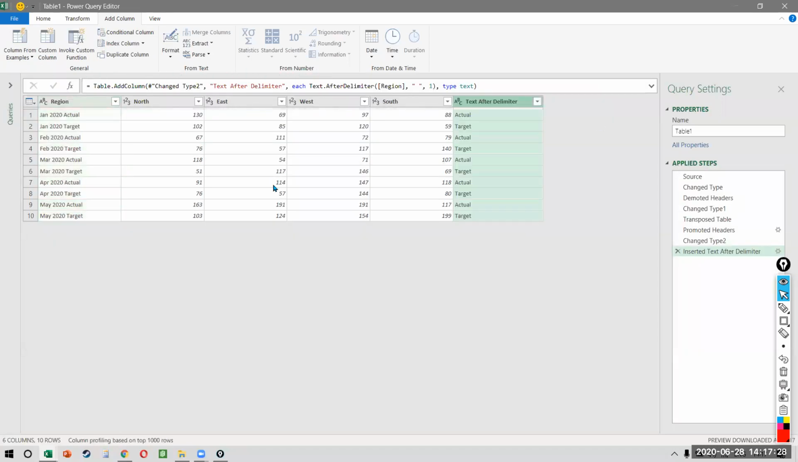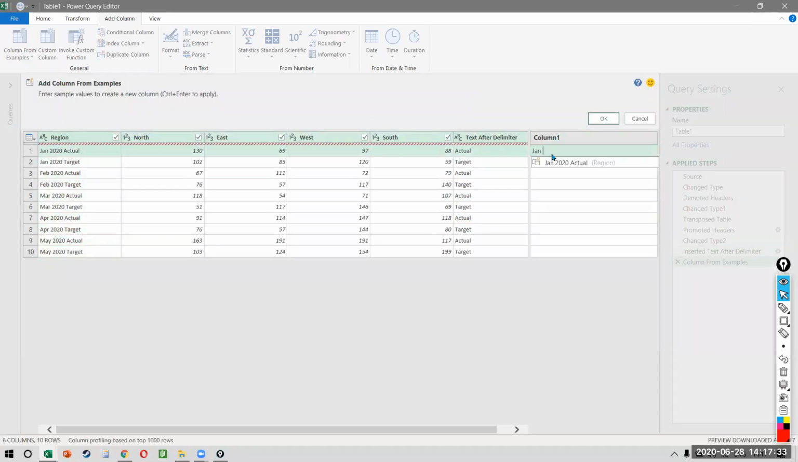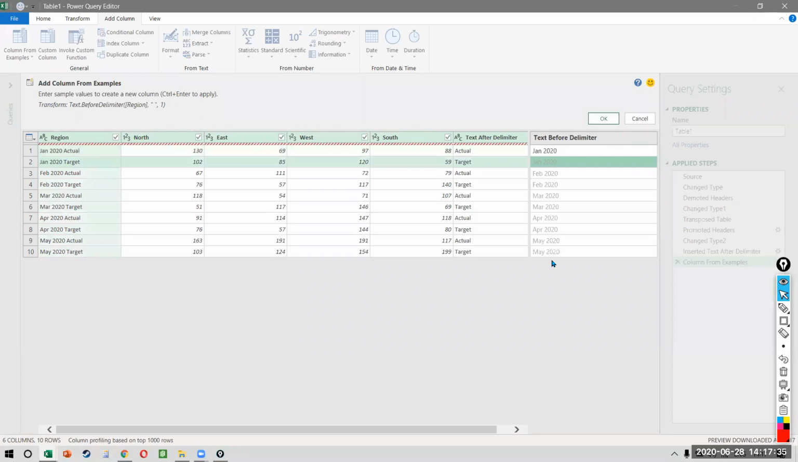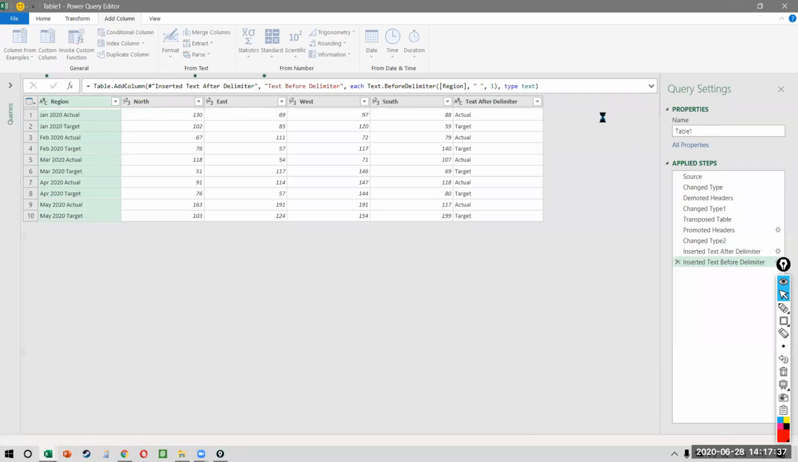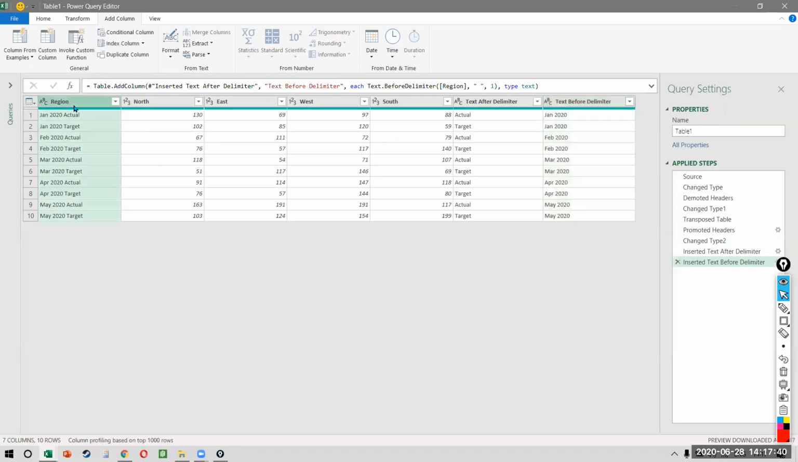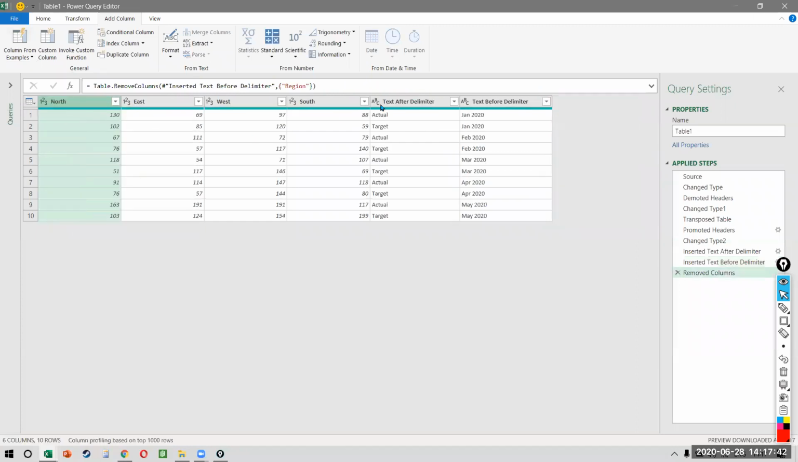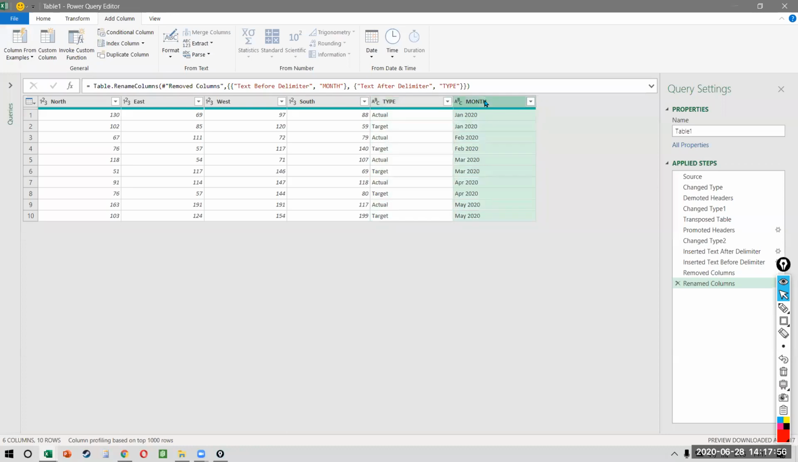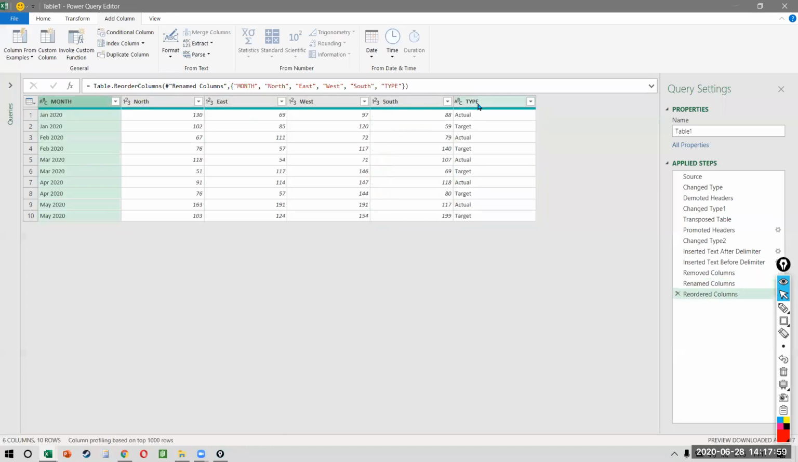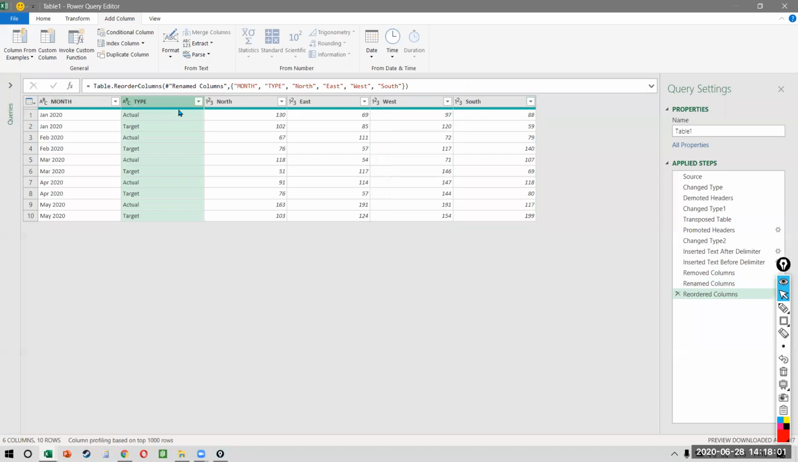And I will do the same thing once again. I will select and I will say Column From Examples. And in this one, I just want Jan 2020. So it separates all the dates for me. Now we don't need the original, so we can remove this. Let's just call this the month, and let's call this the type. Now the month can be shifted to the beginning. The type can be shifted after this.